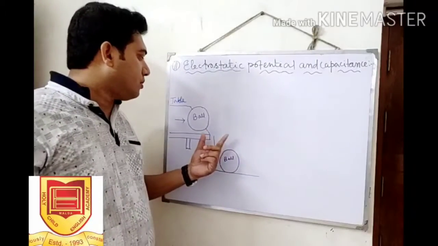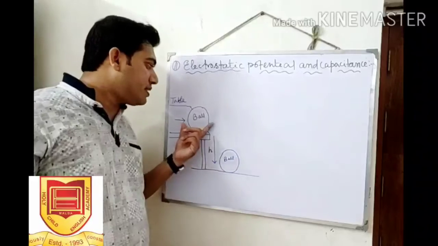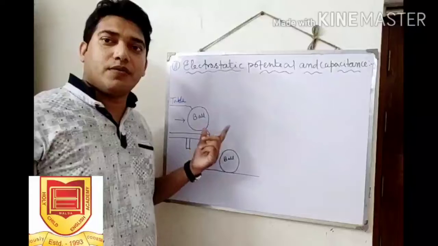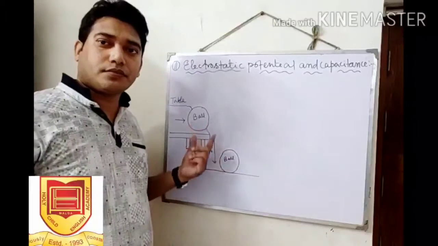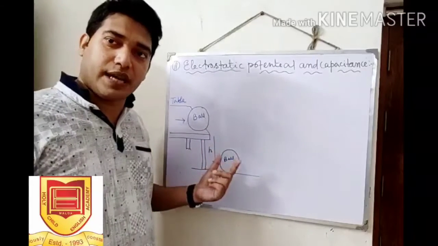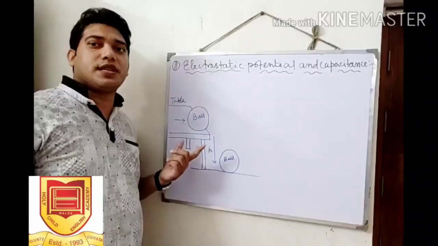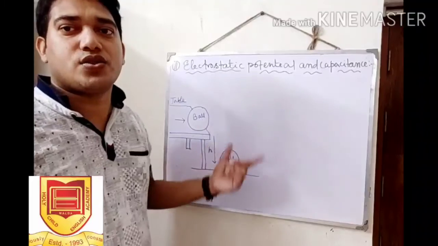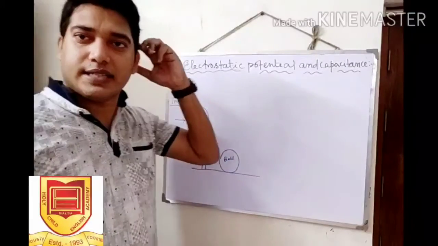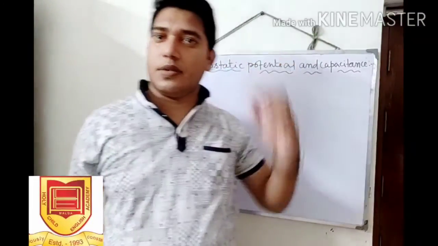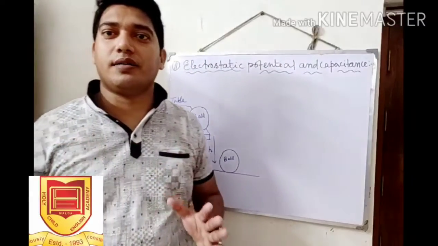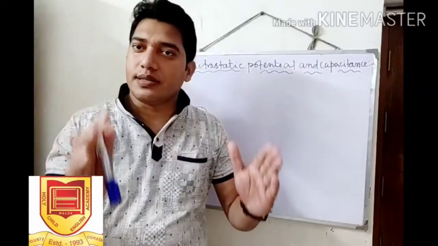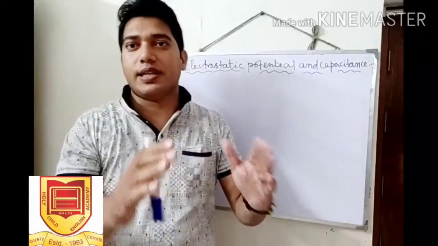If we again replace it at its initial position, the value of the work done will be mgh again. So the work done is stored as the potential energy of the body. This work done by the external force against the gravitational force is stored as the potential energy of the ball.